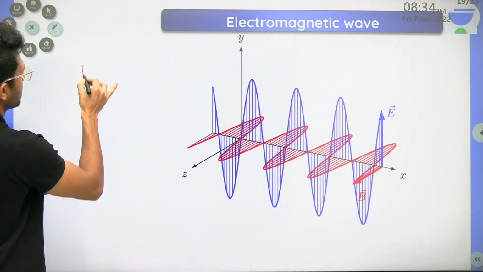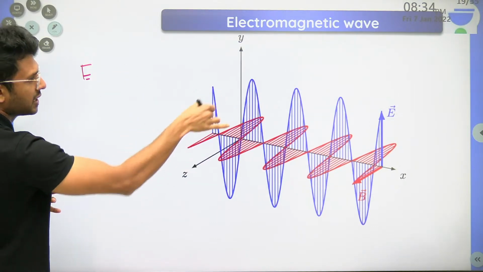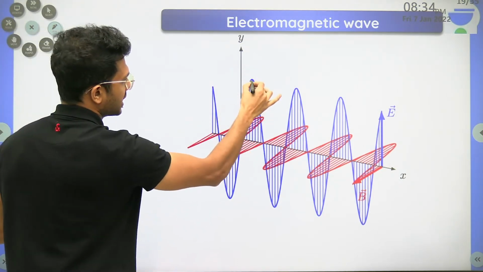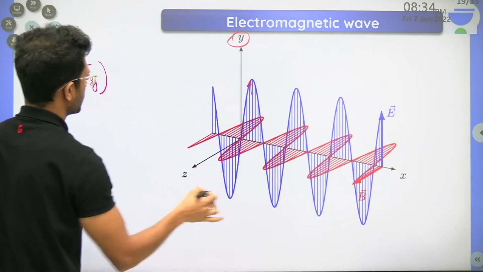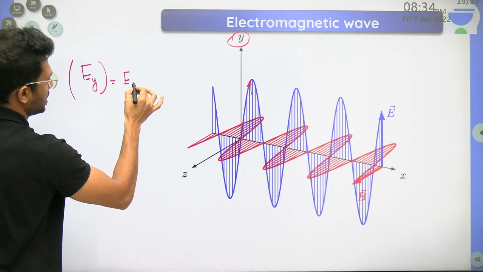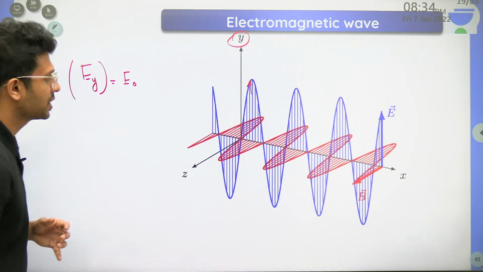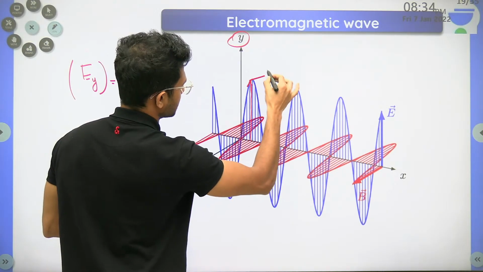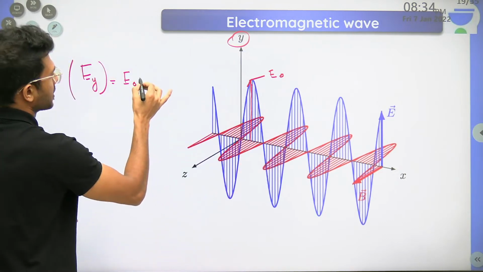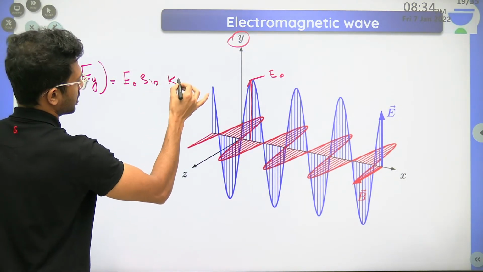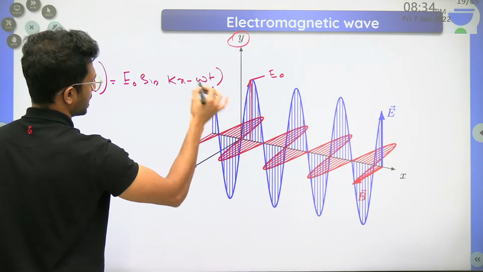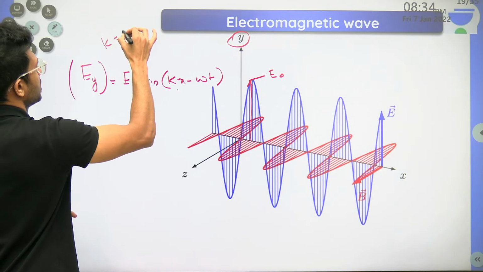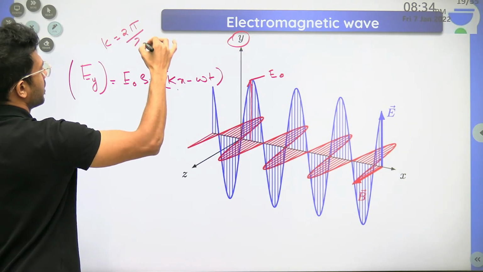Simple. The electric wave, or the displacement of the electric field in the y direction, is given by E naught. What is E naught? The amplitude of electric field. This is called E naught sine of kx minus omega t. You all know what is k, the wave number. k is equal to 2 pi divided by lambda.